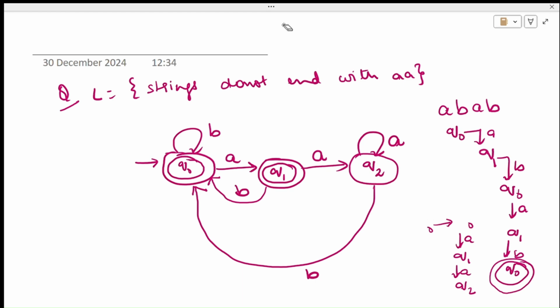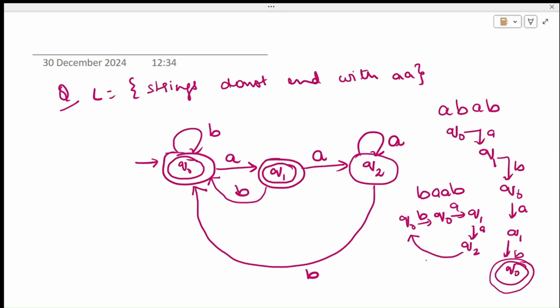Let us assume one more example. Suppose we have the same situation where the string BAA is followed by one B. This should be accepted by the machine. So Q0 on reading B goes to Q0, Q0 on reading A goes to Q1, Q1 on reading A goes to Q2, and Q2 on reading B goes to state Q0, which is an accepting state. So therefore the string BAAB is accepted by the machine.